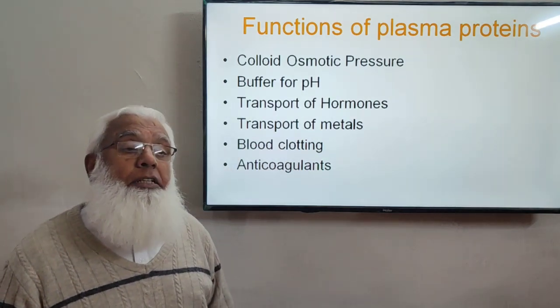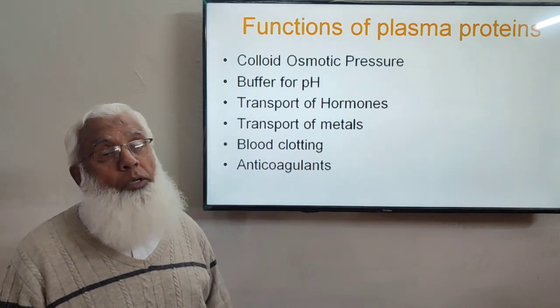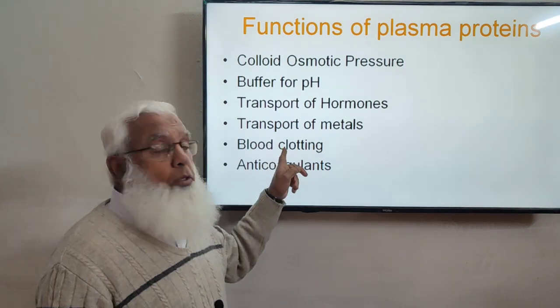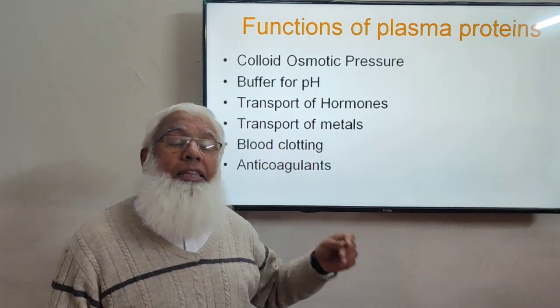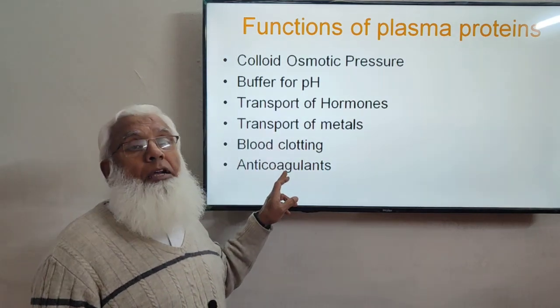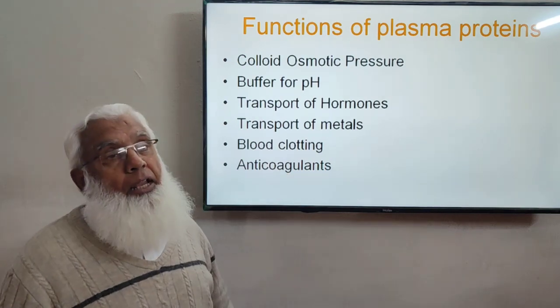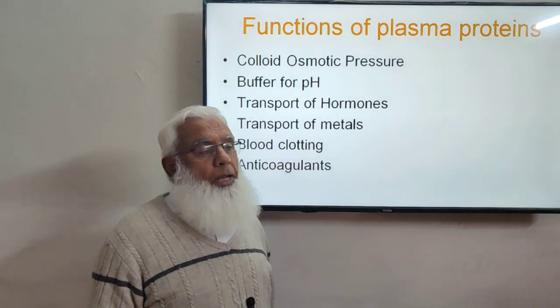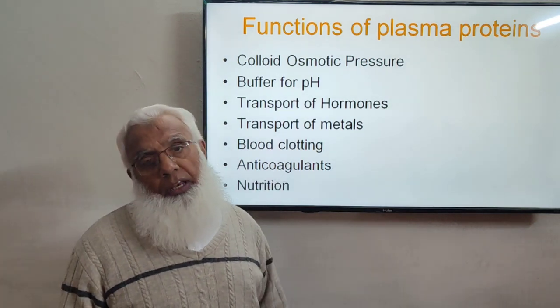Then there are some factors which prevent coagulation. Intravascular coagulation should not occur. Clotting should occur only when there is bleeding, when there is some damage to the blood vessel. But inside the blood vessel, intravascular clotting must be prevented, and there are anticoagulants which are plasma proteins as well.